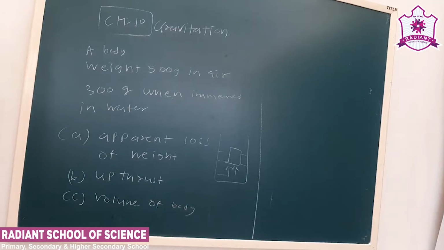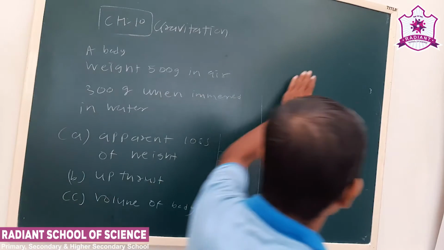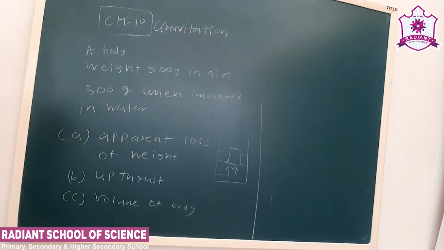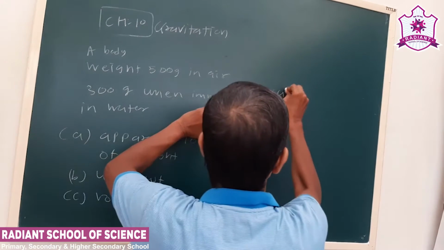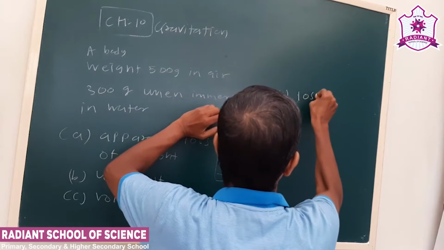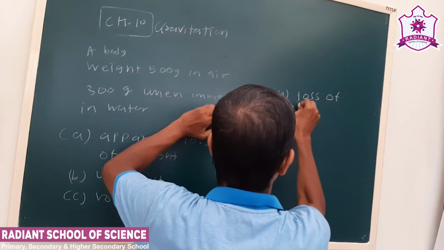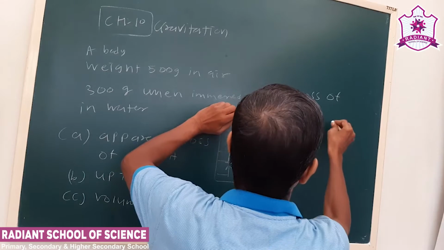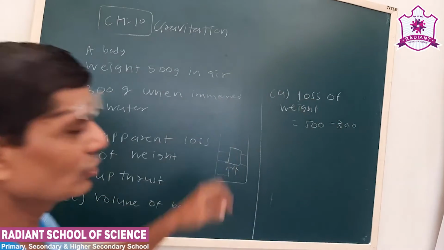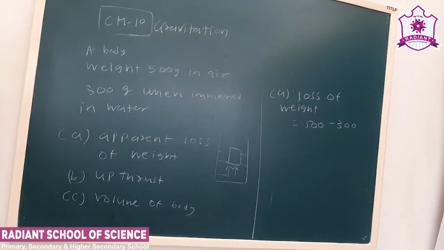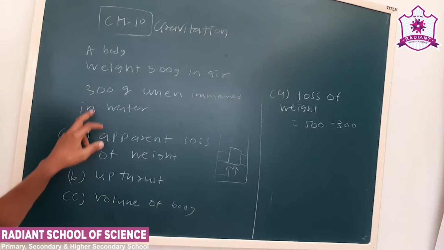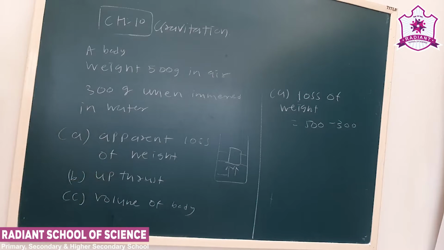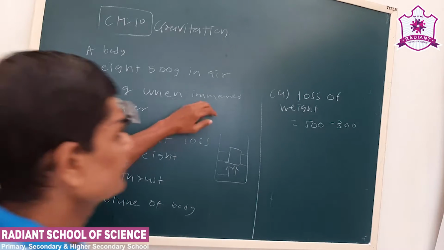Now see, what is the loss of weight when it is immersed? Because in air the mass is 500 gram, and in liquid when it is immersed it is 300.